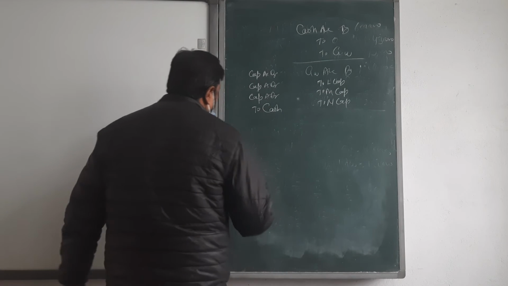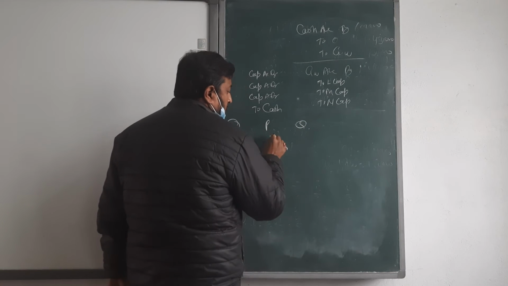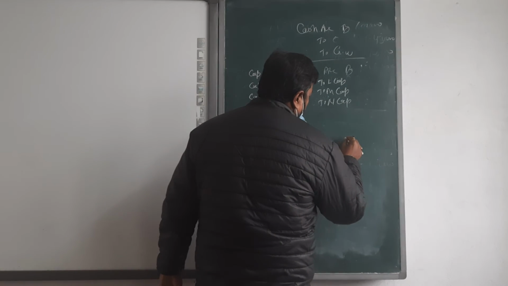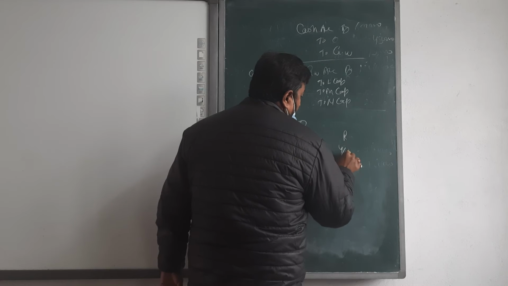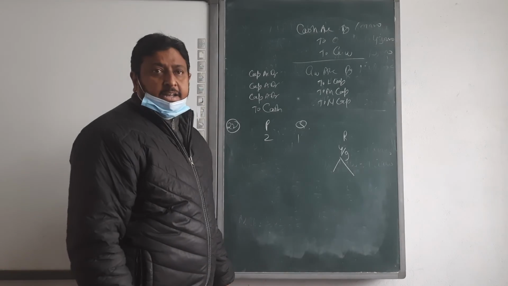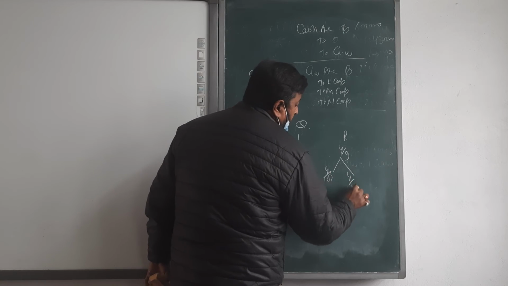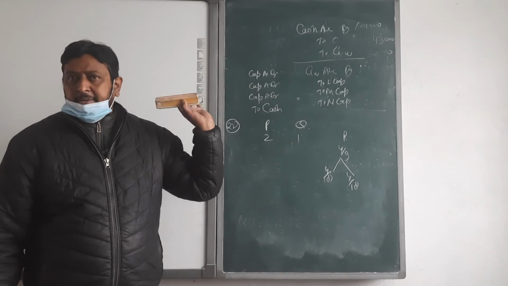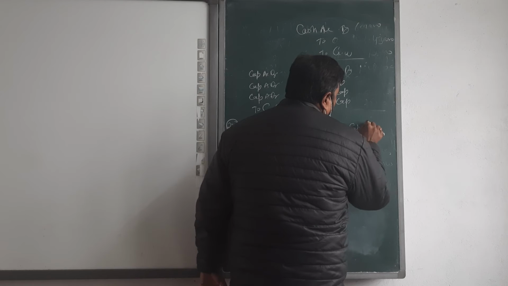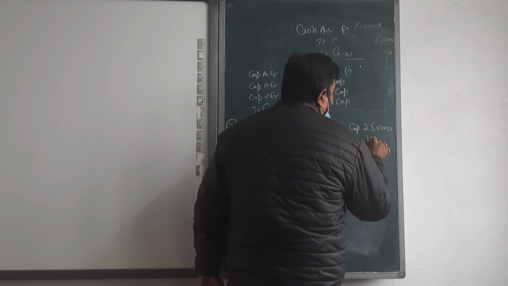Okay, read the next question, number 22. P and Q are partners sharing profit in the ratio 2 to 1 and admit R into partnership for a 4/9 share in the profit, which he acquires equally from P and Q. Equally, 4 upon 9 acquired equally means 4 upon 18 and 4 upon 18, two parts because there are two partners. Then R brings in cash of 2,50,000 as capital and goodwill of 1,80,000.